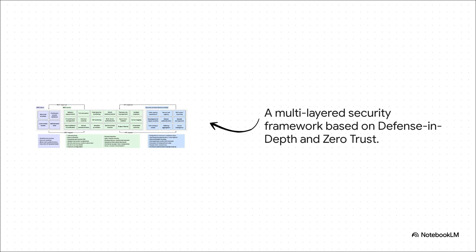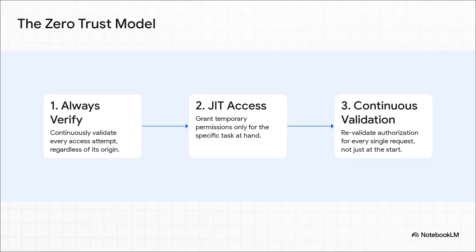The solution looks something like this: a multi-layered framework that's built on two really important ideas. First, defense in depth, which just means having security at every single level. And second, zero trust, which is a modern security model that's perfectly suited for this kind of dynamic environment. So what is zero trust, really? Well, in a world of these temporary, dynamic AI connections, you just can't rely on old security models. Zero trust is built for this.